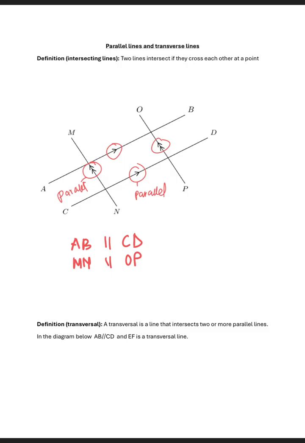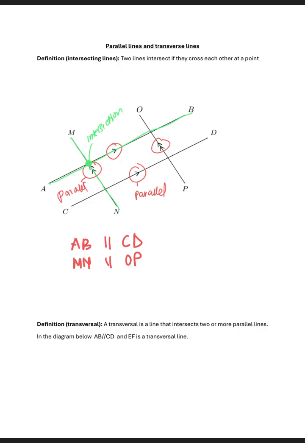And then the intersecting lines, you can see where the lines intersect, right? So if I look at line MN and line AB, they intersect at this point. So this is the intersection, right?